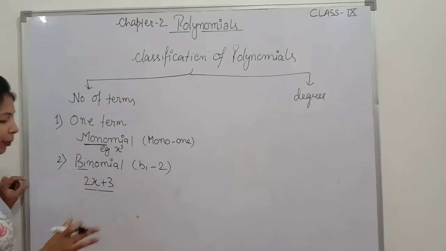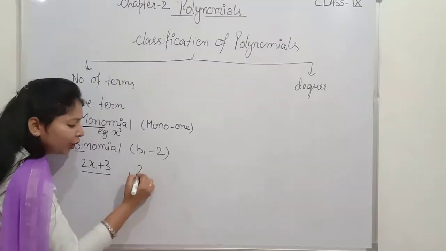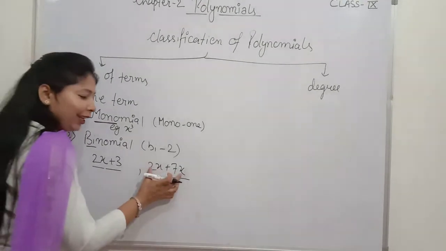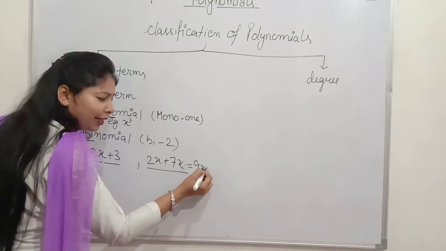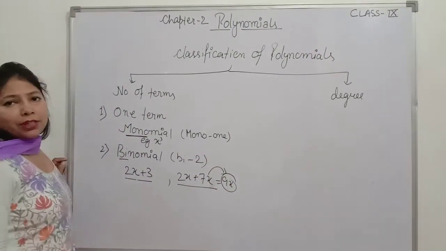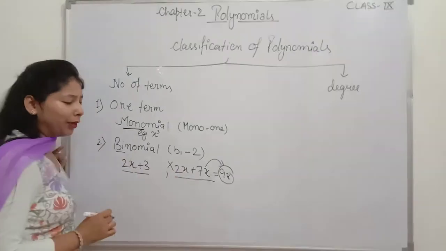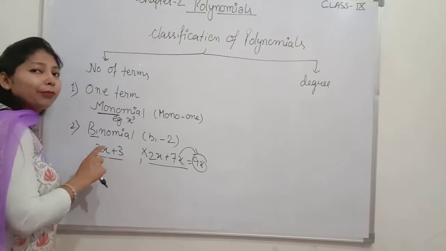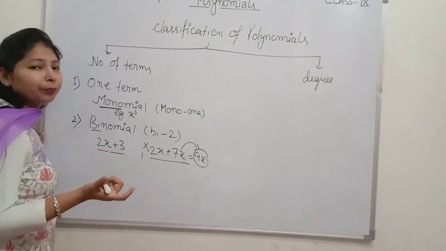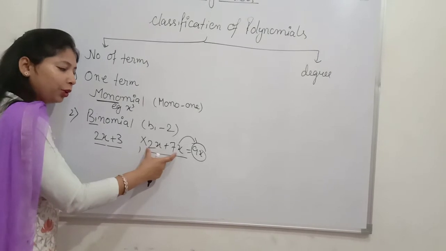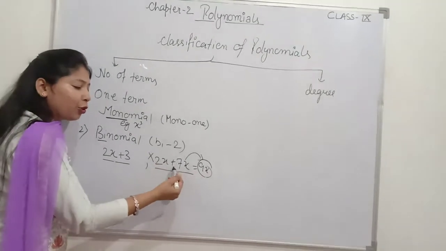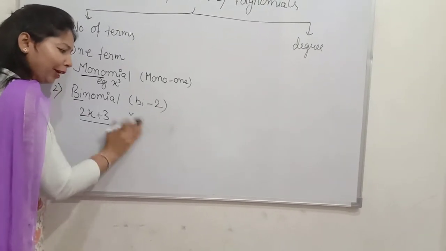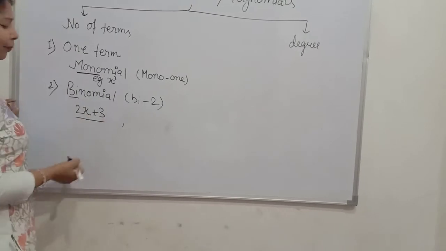This is the binomial. But students, look carefully, some students get confused. They say, madam, this is also a binomial, it also has two terms. No, it can be added. This becomes 9x and it becomes a single term. So this is not a binomial. Binomial means two terms which are unlike terms. Unlike terms must not be added or subtracted. So here the two terms are like terms. They can be added into a single term. So this is not a binomial. The concept should be clear in your mind about what a binomial is. So this is the example of a binomial.